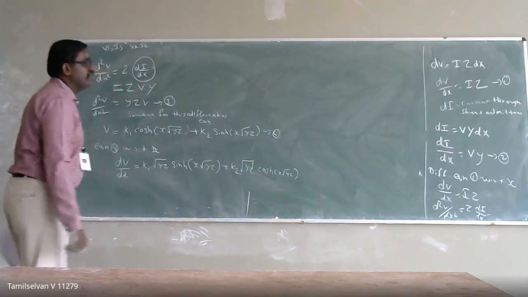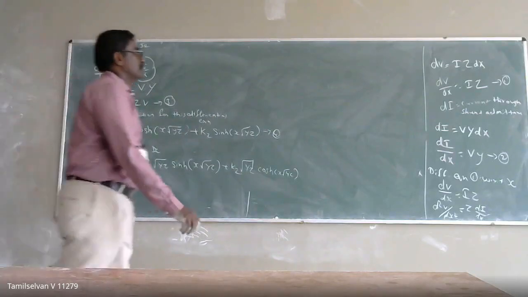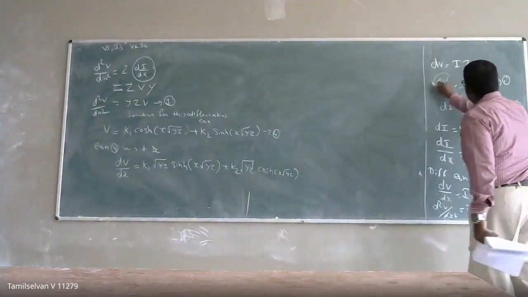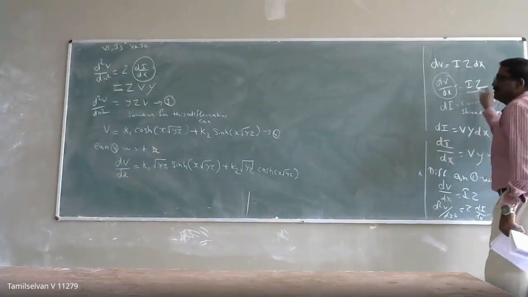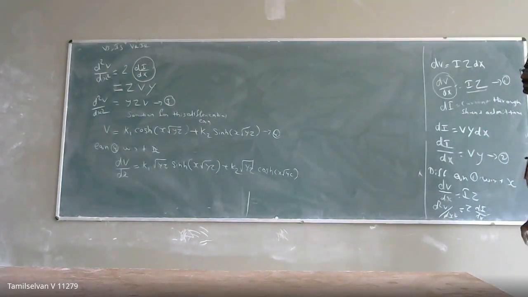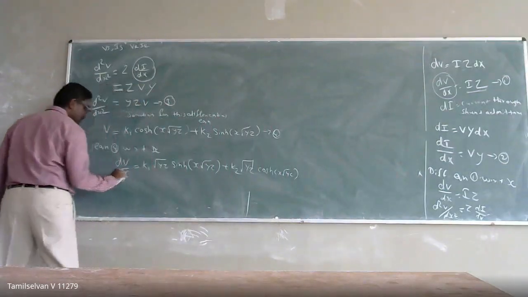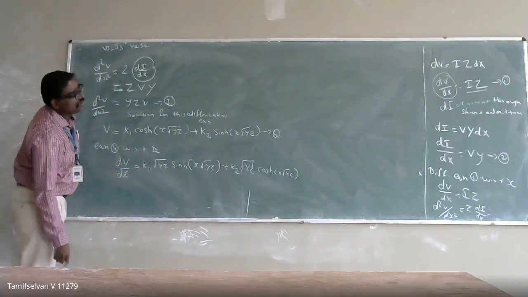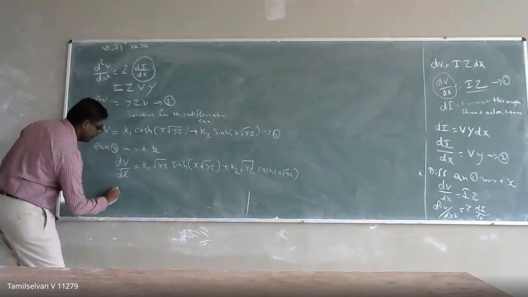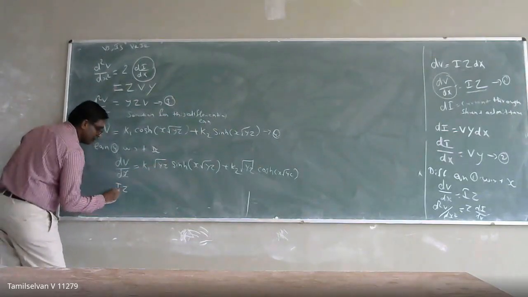But we know that dV by dx is equal to I into Z. So I am going to substitute I into Z instead of dV by dx, as in equation 1.